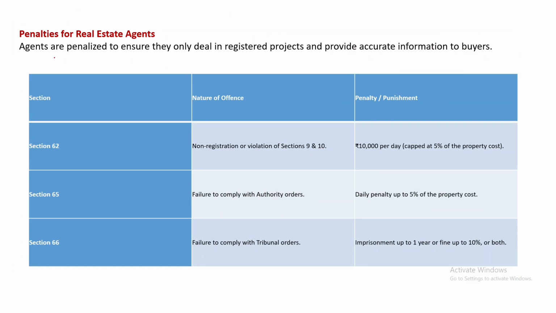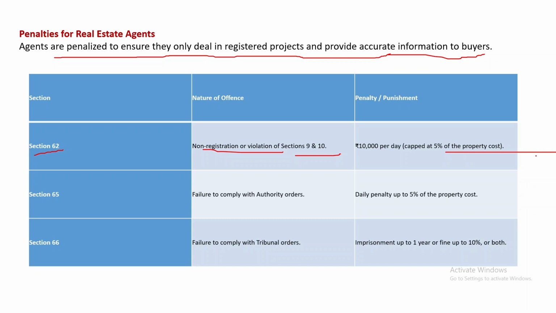Penalties for real estate agents. Agents are penalized to ensure that they only deal in registered projects and provide accurate information to buyers. Section 62, non-registration or violation of Section 9 and 10: 10,000 per day, capped at 5% of the property cost. Under Section 65, failure to comply with authority orders: daily penalty up to 5% of the property cost. Section 66, failure to comply with tribunal orders: imprisonment up to 1 year or fine up to 10%, or both.